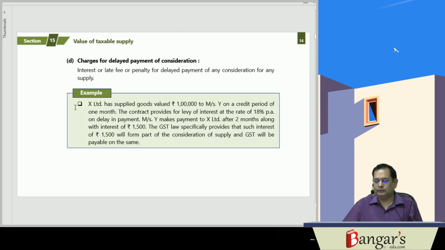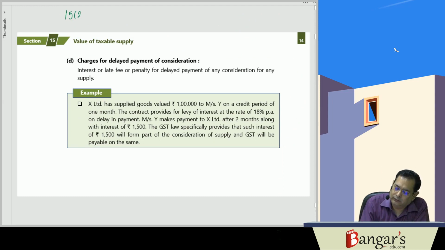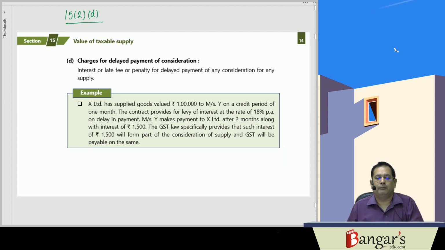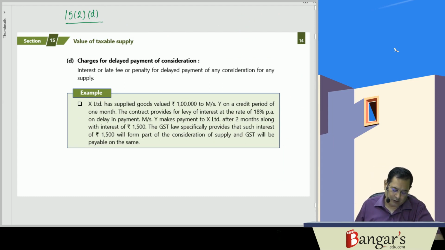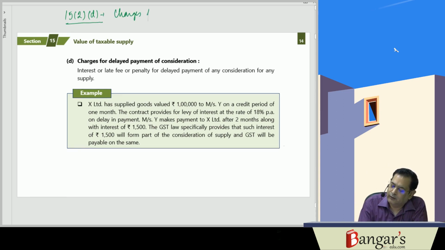Then here 15(2)(d), basically it is charges for delayed payment of the consideration. 15(2)(d) is dealing with charges for delayed payment of the consideration.